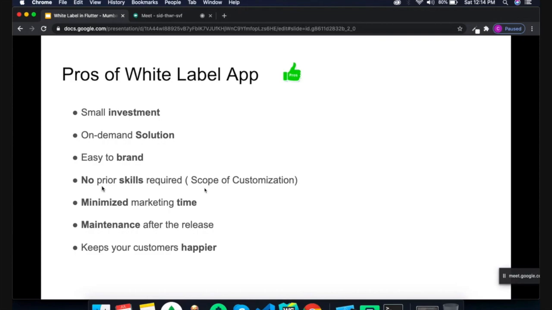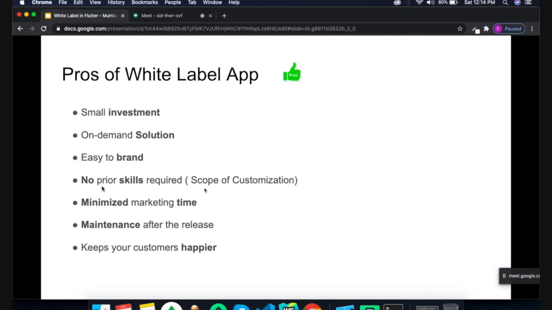Another thing is that it is easy to brand. From the business viewpoint, any businessman going to market gets customers for his product, so it's like creating a brand very easily. Where the customer gets it and the whole thing is used, they can easily create a particular brand. And there is no core skill required.